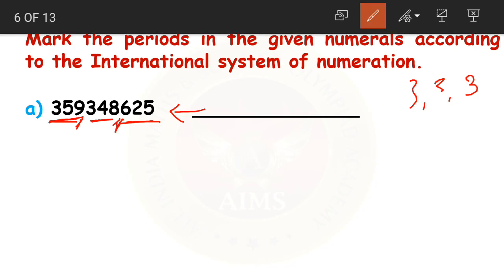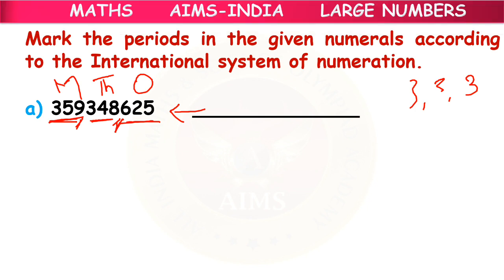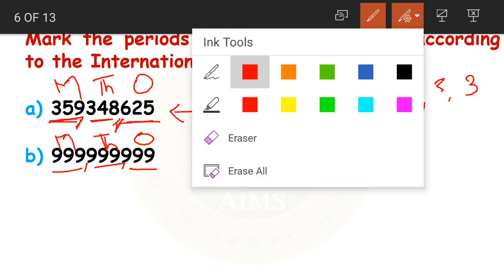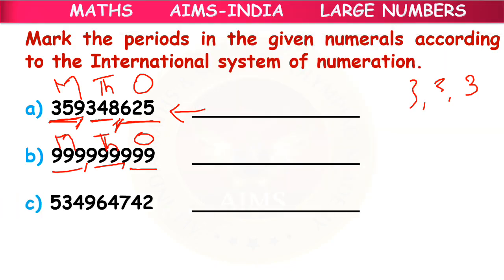Now what are the periods here? This is the ones period, then we have the thousands period, then we have the millions period. The next number again, after 3 digits, then after 3 digits. Again this is the ones period, thousands period and millions period. Understood, children? Very simple, right?